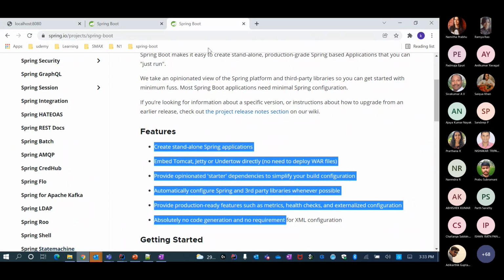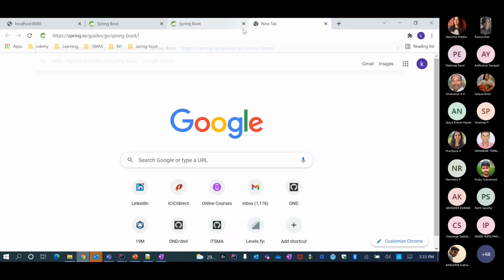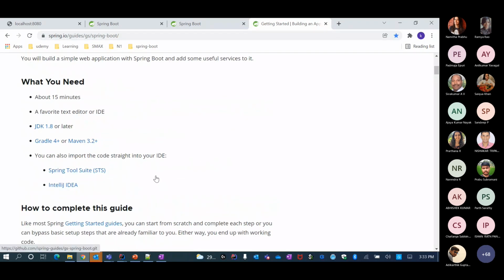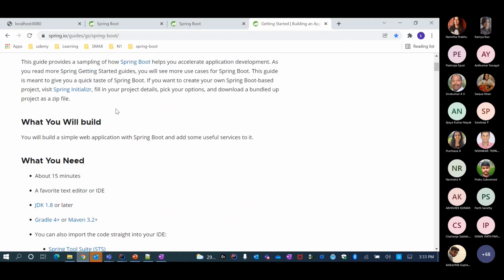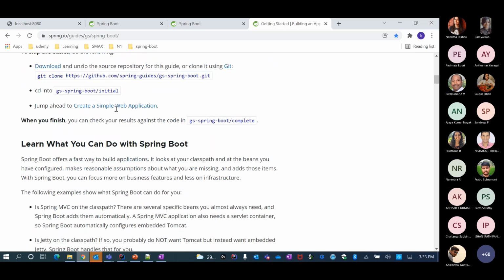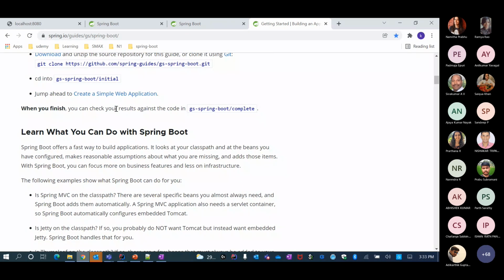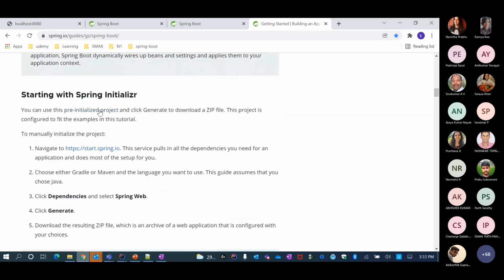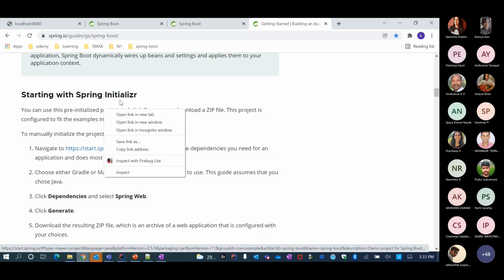Right, and then what I want to show you is this particular site. Here it tells you how you can get started with Spring Boot in 15 minutes. It actually takes 15-20 minutes only, if you're comfortable, if you already have Maven and everything running, and you have a nice IDE like IntelliJ. I took this as an inspiration, but added a few more aspects to this application. But let's get started with the Spring Starter.